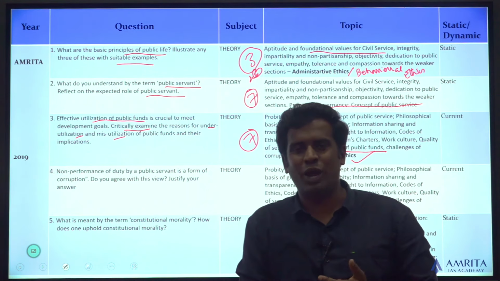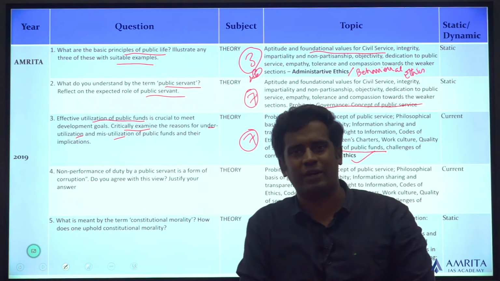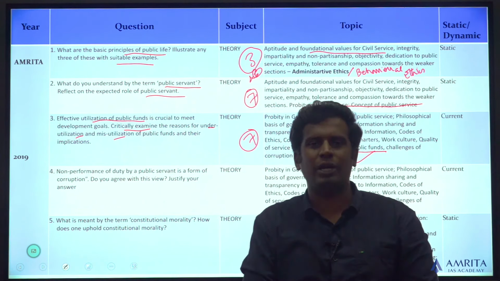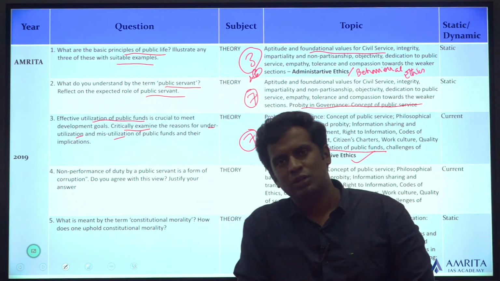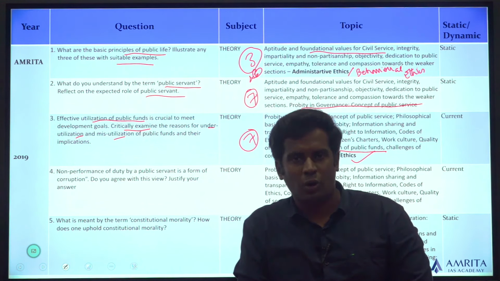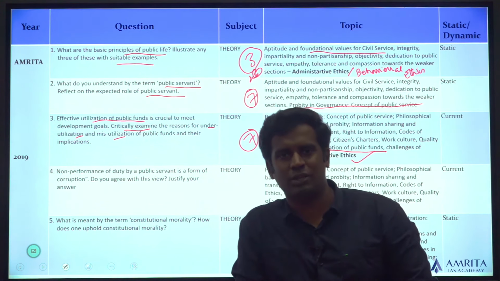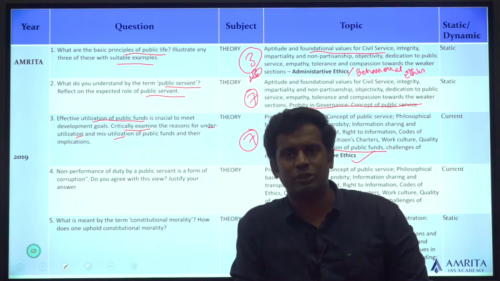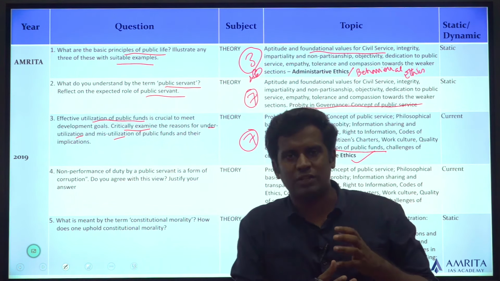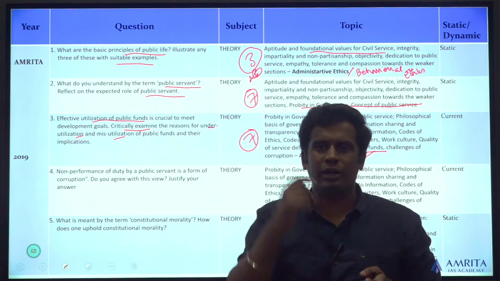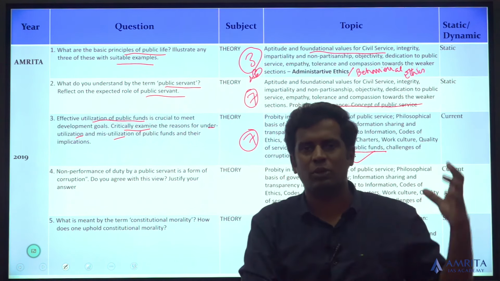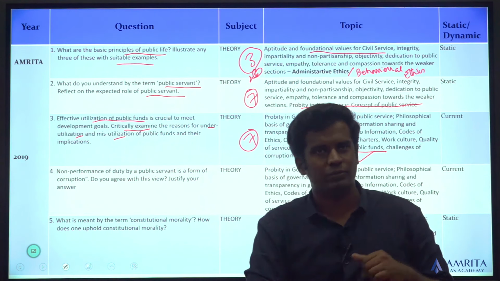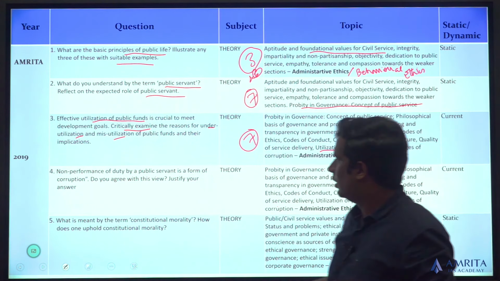This is not something you have to sit and write and create at that time, because in an ethics paper, time is the most valuable thing you can have inside that exam hall. So to save time, all you can do is prepare well on the syllabus, so that when the question comes, you have rock solid facts in your hand and you can just write it and get the marks directly. You don't have to waste time trying to create an answer, because the content is already inside your head. Okay? Next question.